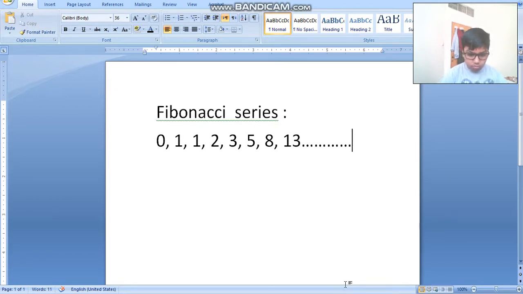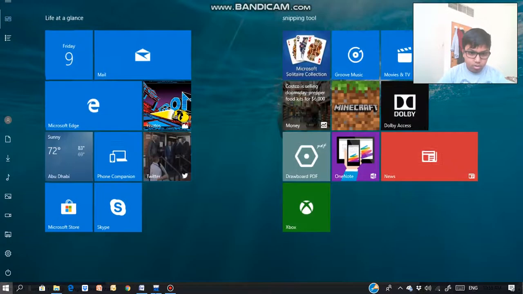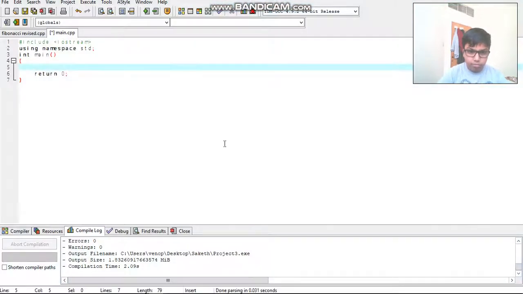Okay, there you go. This is what you will be needing as a basic layout in the program. So this is how the program's basic layout will be.